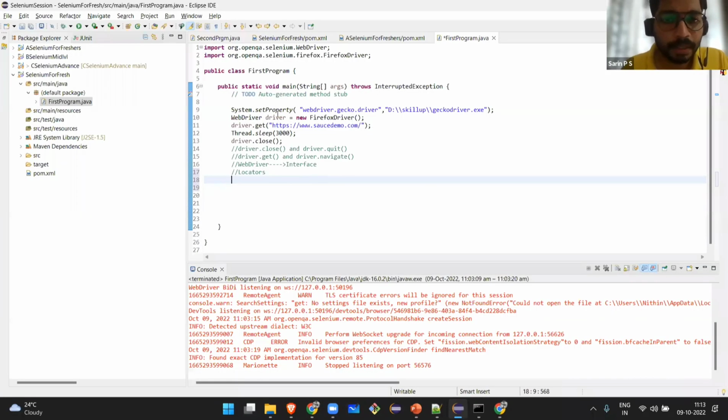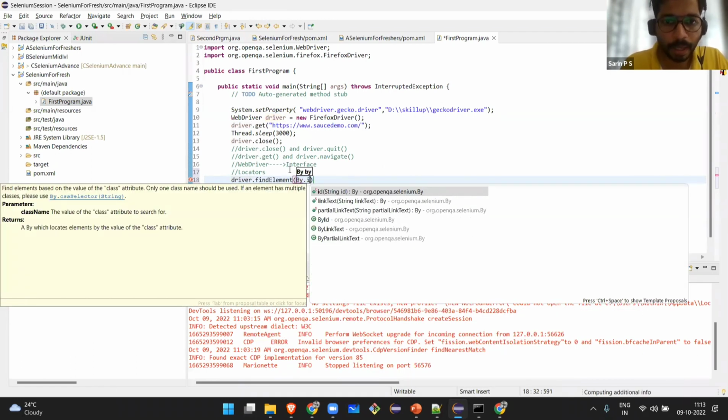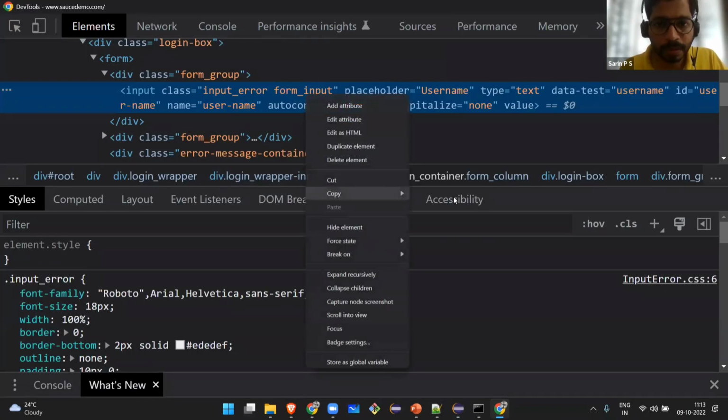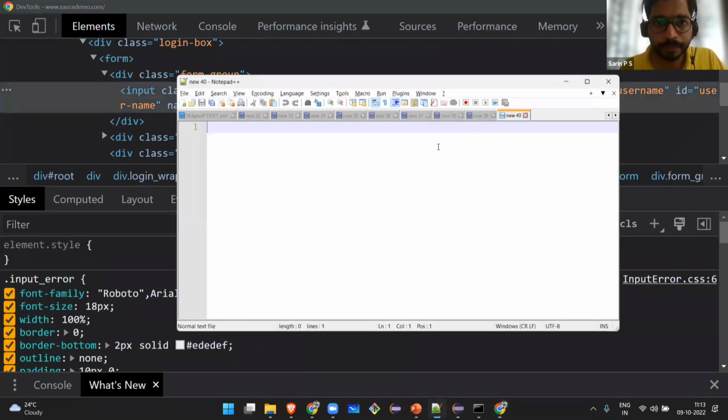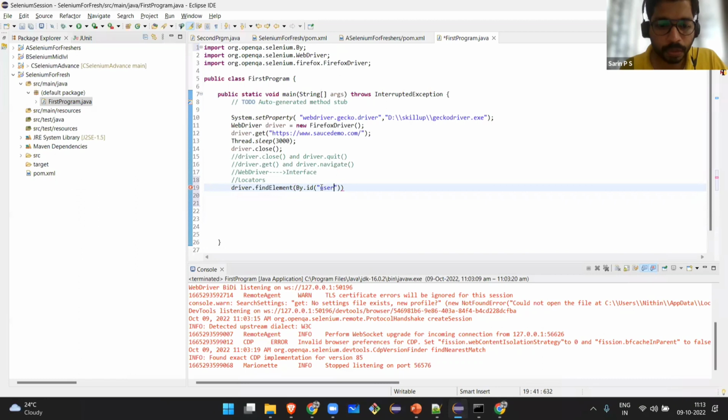I have created the instance of the WebDriver. The next step will be driver dot find element using what? By.id. Inside that I will give my ID. Is it just user, or is it something else? Let me copy this and check. The ID is username. That is the ID.